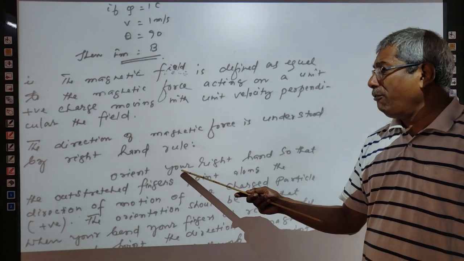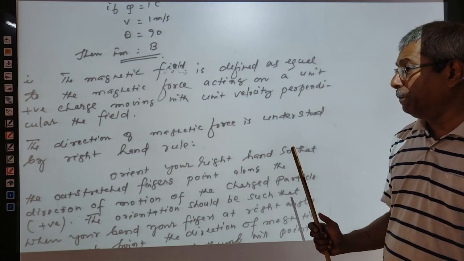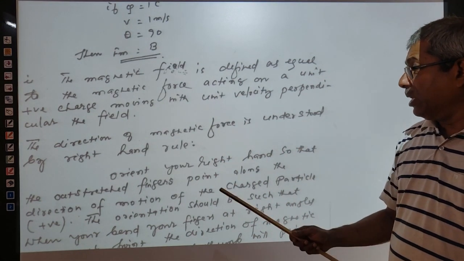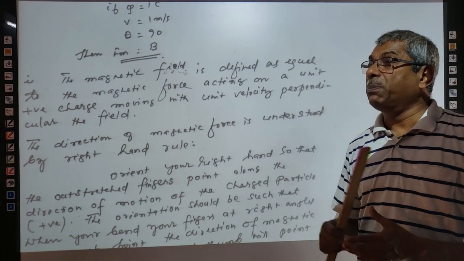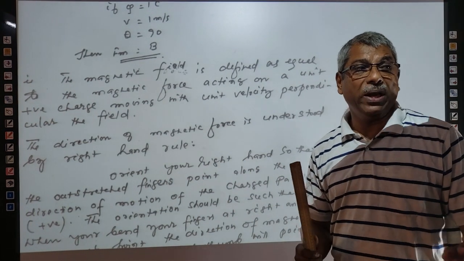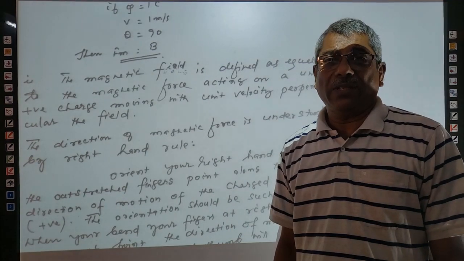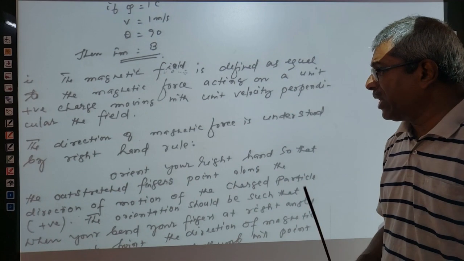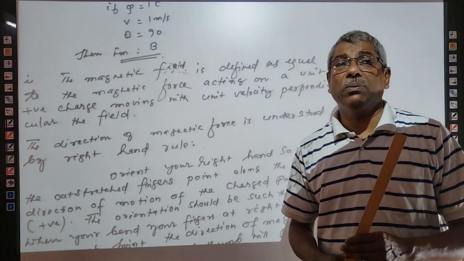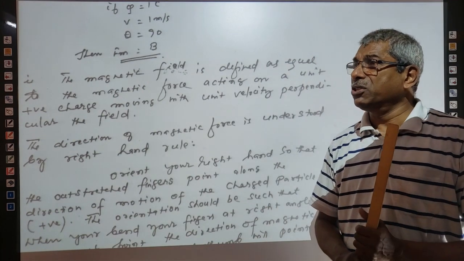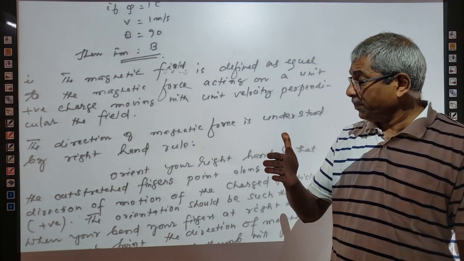So the direction of the magnetic force acting on a charged particle can be obtained by the right hand rule. This right hand rule is very important.